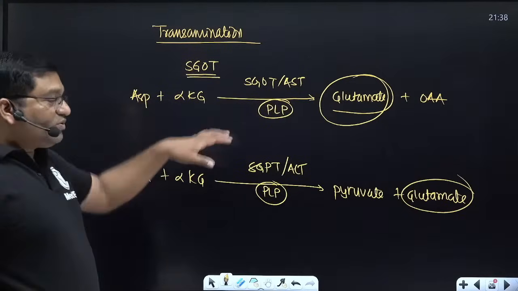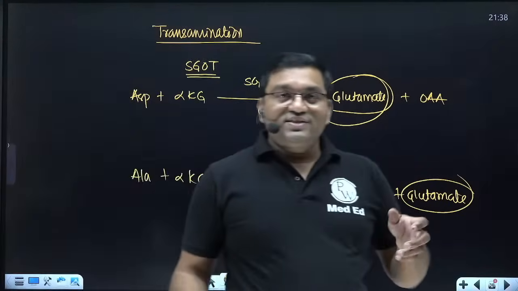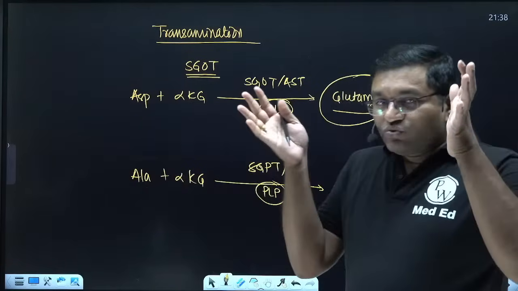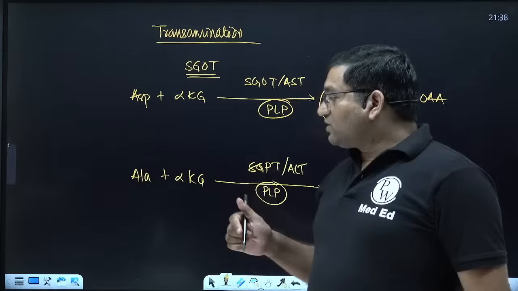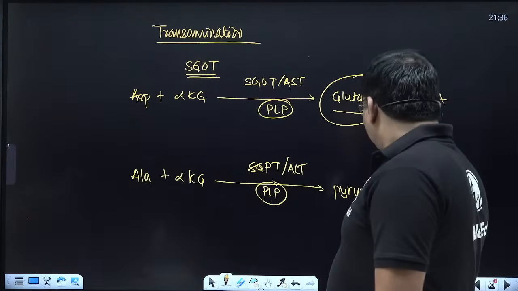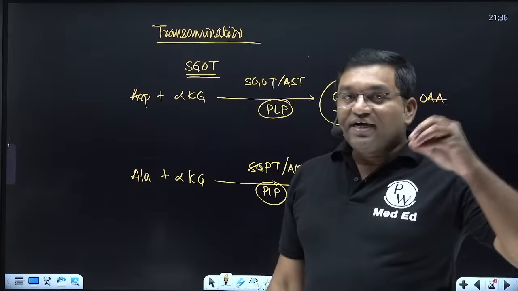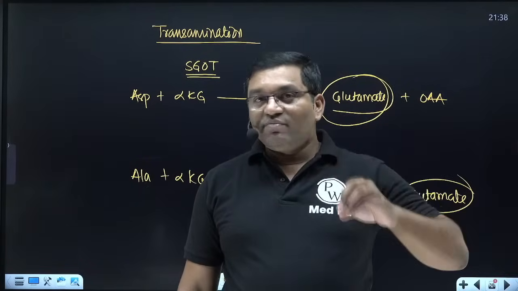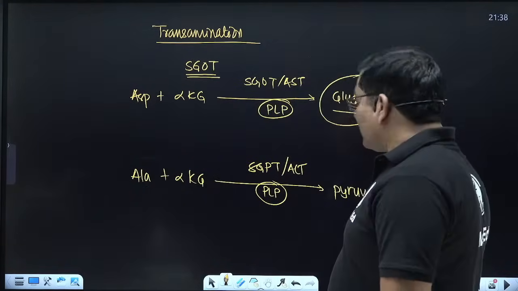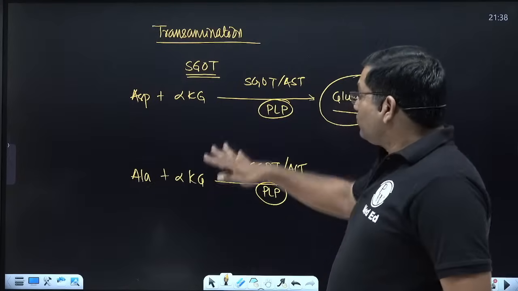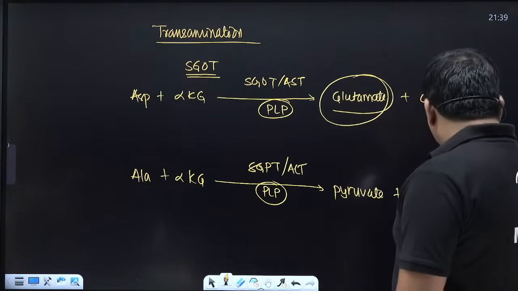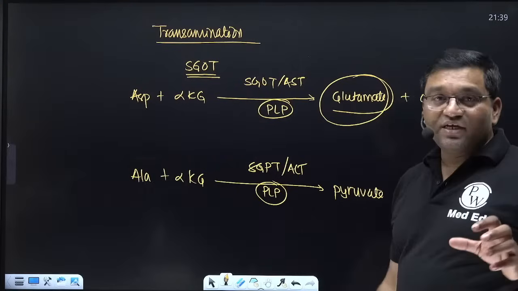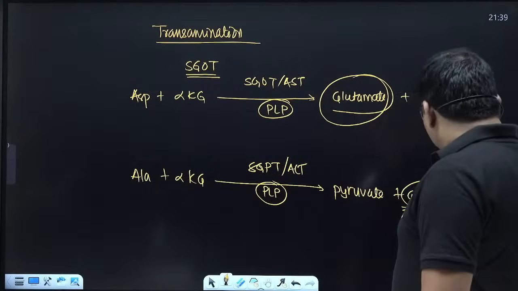It accepts the amino group from most of the amino acids, and it goes to the liver in the form of glutamine. It goes to the liver, where glutamate is converted by glutamate dehydrogenase. It is an oxidative deamination process, and it liberates the ammonia. This is only the transfer of amino group, transamination, followed by oxidative deamination. So transdeamination is the process which provides the ammonia for the urea cycle.